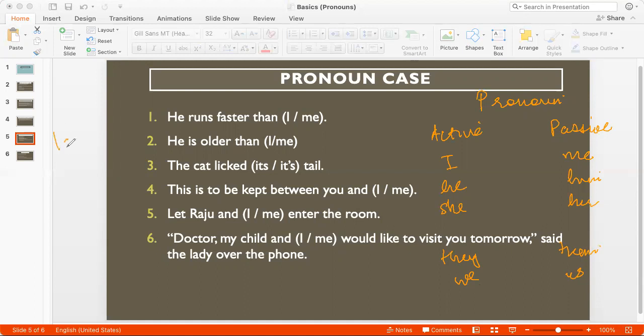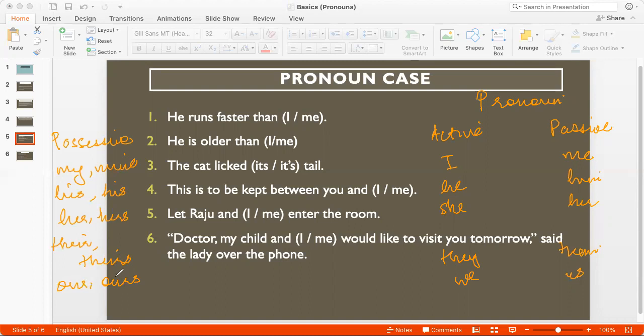And then there is a third case, which is for possessive, right? I, my, or mine. My book, this book is mine. His and his, her and hers, their and theirs, our and ours, right? So we have these cases, and the use of these cases depends on what I'm trying to say in a sentence, right?